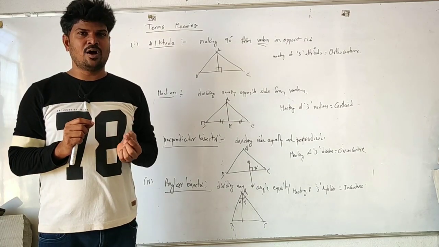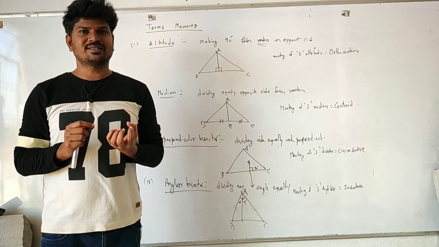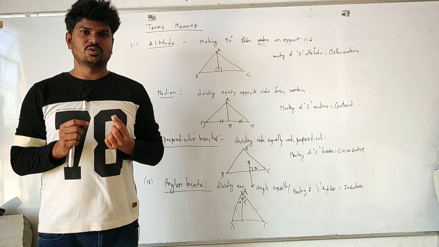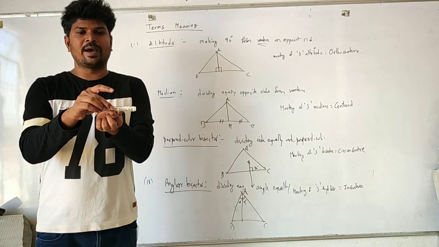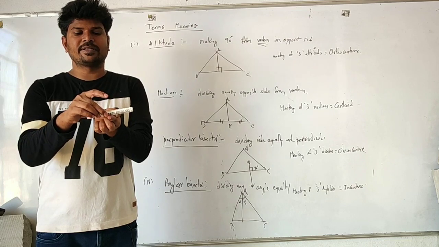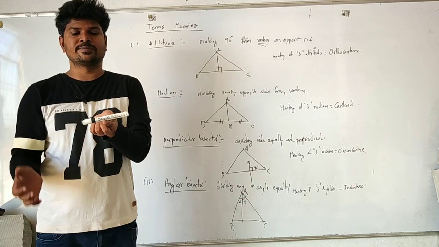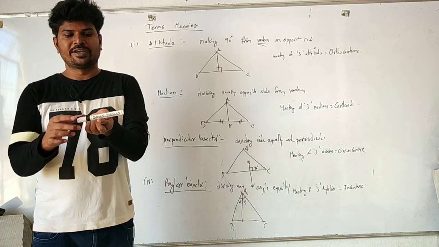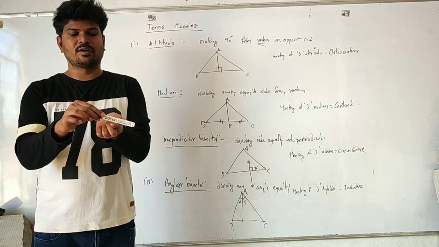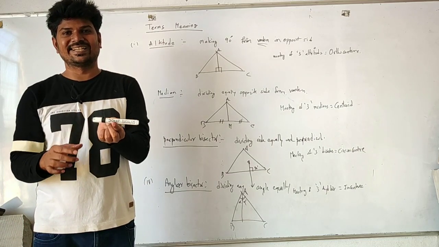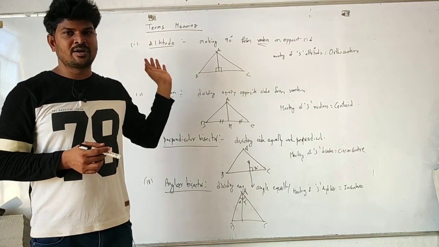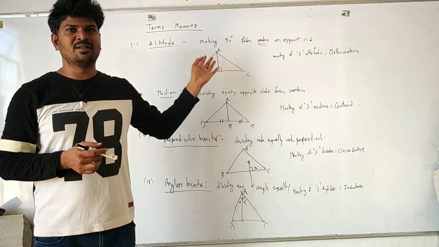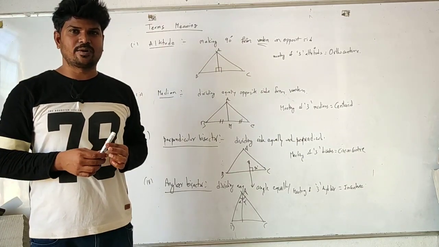So for any object, the whole center of mass lies at the centroid. So if you want to hold this pen equally without it falling, the point where it has to be kept is called the centroid, so that it is balanced here. If you keep it here, it will fall. If you keep it here, it will fall. The center place is called centroid. To find this centroid, we have to draw medians, and the meeting of all these medians is nothing but the centroid.